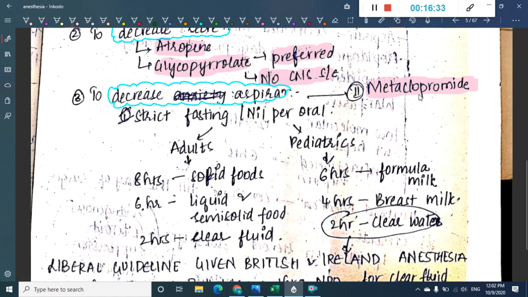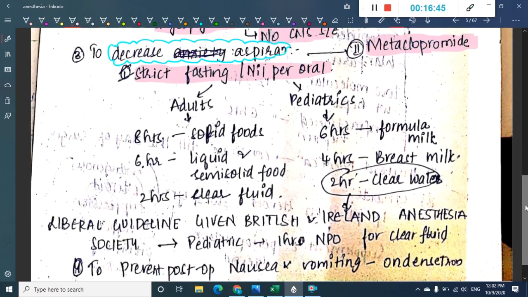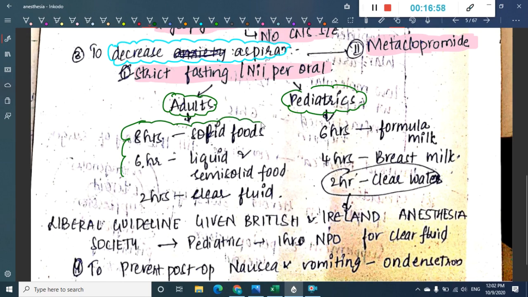We should give metoclopramide. What does this metoclopramide do? This metoclopramide will decrease the aspiration. And second, we should also ask the patient to go for nil per oral, that is NPO. So when do you give the food? In adults and pediatrics, you should limit food for 8 hours for solid foods. That means for at least the last 8 hours before surgery, he should not eat anything.